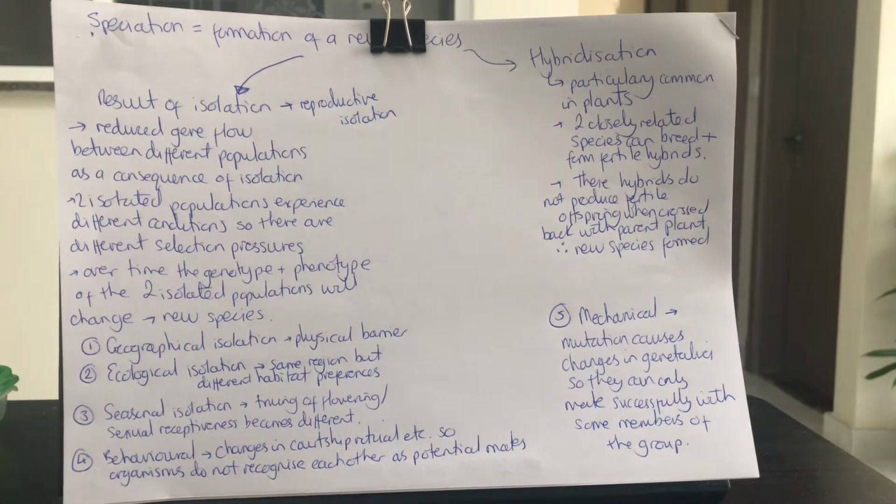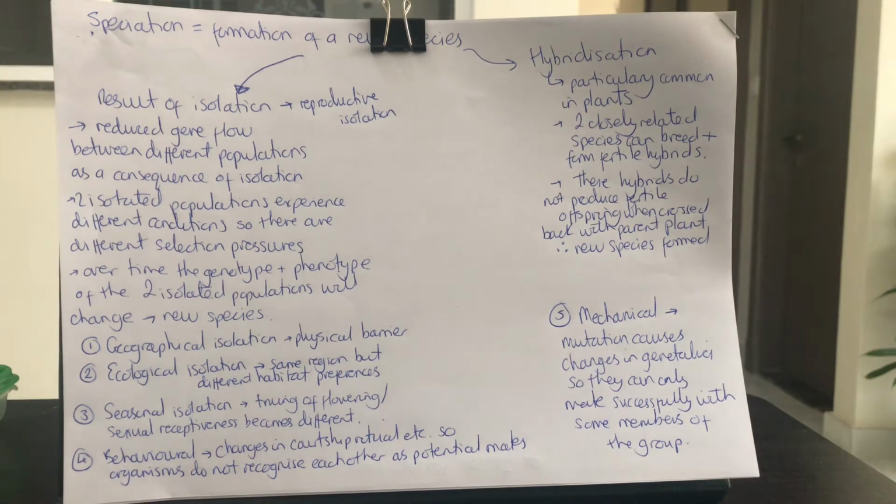All right, so we've spoken about speciation before as an idea, and its definition is the formation of a new species. That's covered slightly by my clip, I apologise, but that is what speciation is. It's the formation of a new species, and there can be a couple of different reasons why this can occur. I'm going to do hybridization first because it's shorter.